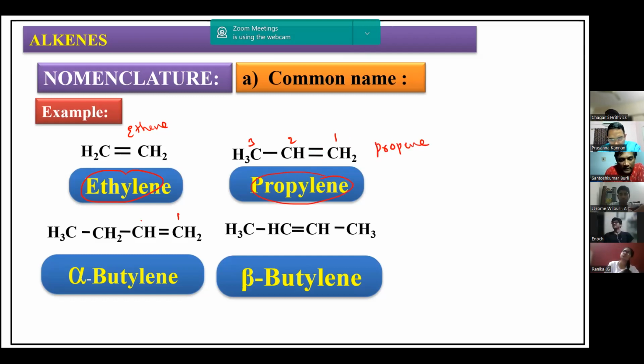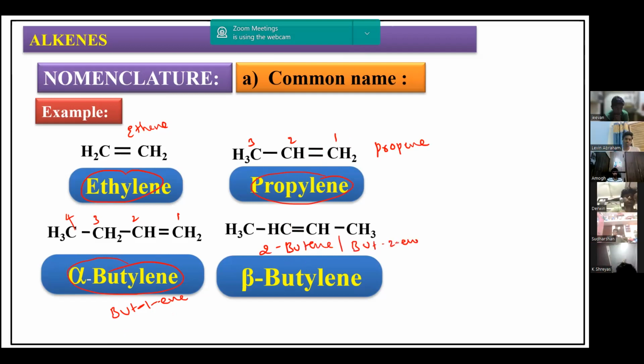And here in this case, 1, 2, 3, 4. Alpha butylene is the common name for this. But-1-ene is the IUPAC name for this, or 1-butene. So it is 2-butene or but-2-ene. So this is the IUPAC name for this particular compound.